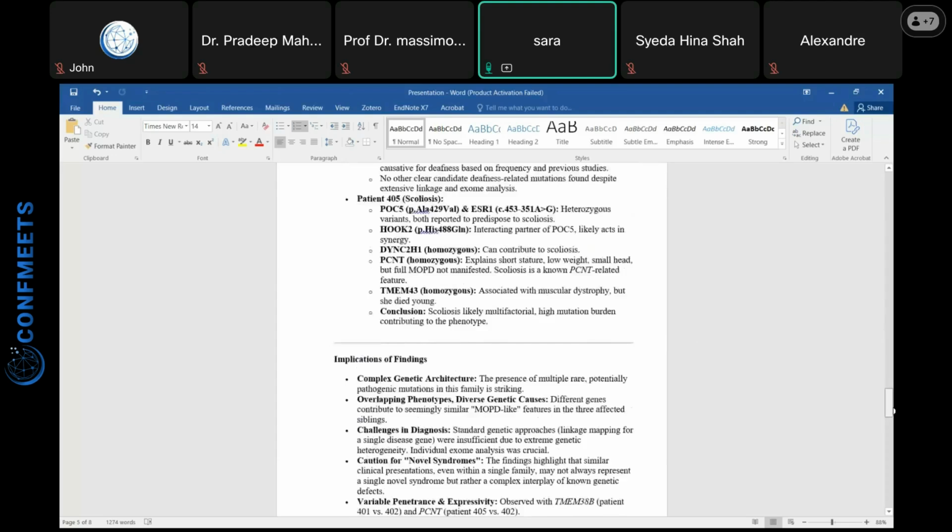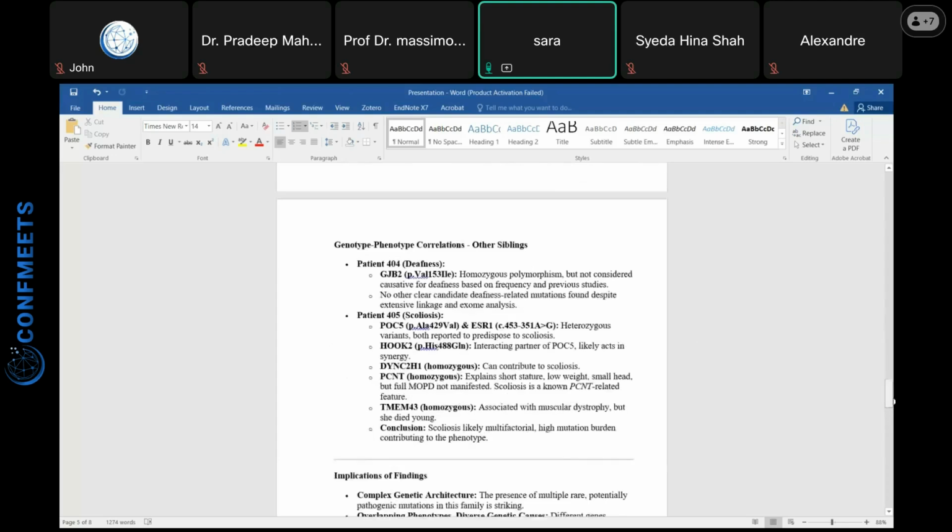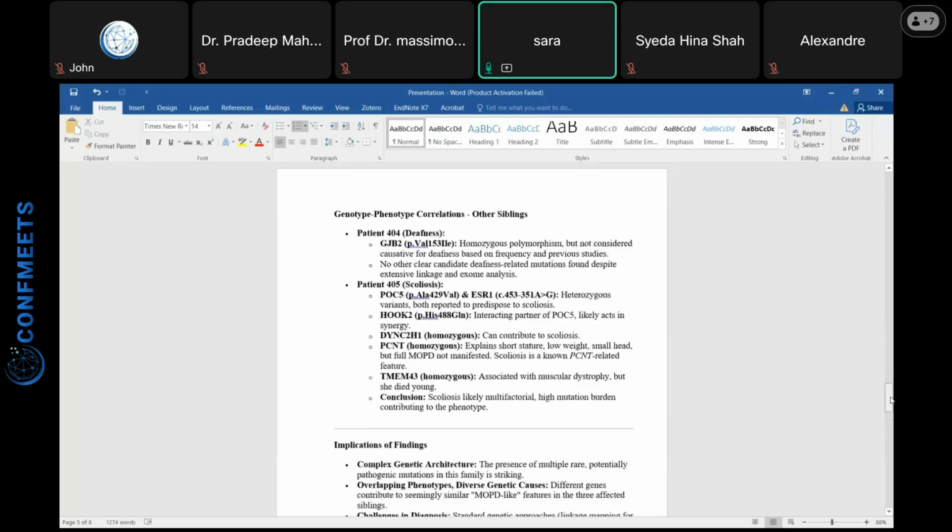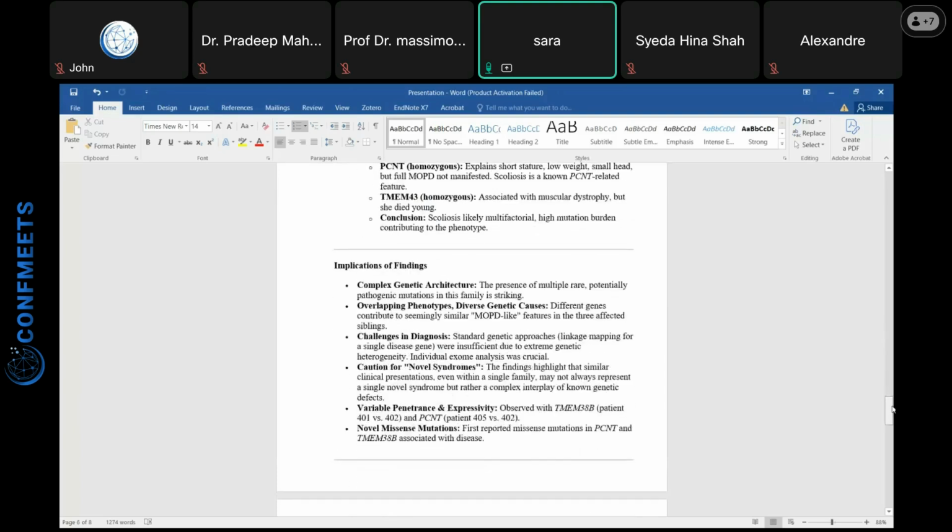What we are now trying to do is find collaboration with scientists who have a whole exome sequencing facility in their lab and can do whole exome sequencing. Maybe we can narrow down these mutations. My purpose in presenting this was also that maybe someone is interested in doing whole genome sequencing. At some point, I can talk to my other collaborators and we can send this for whole genome sequencing.